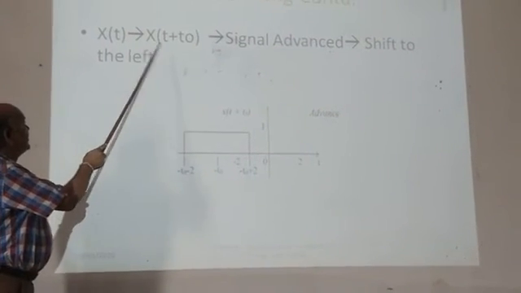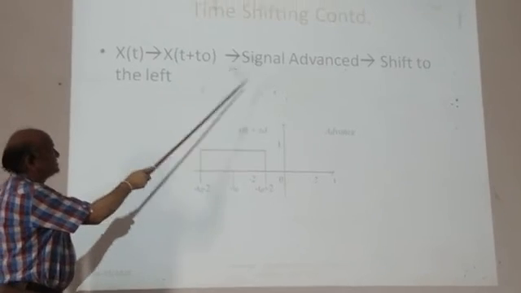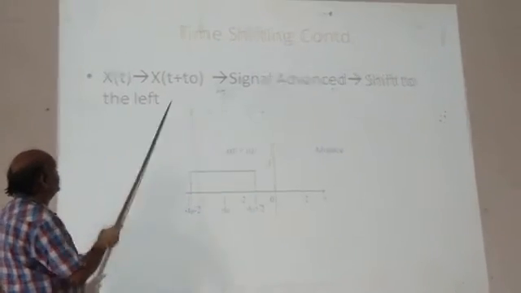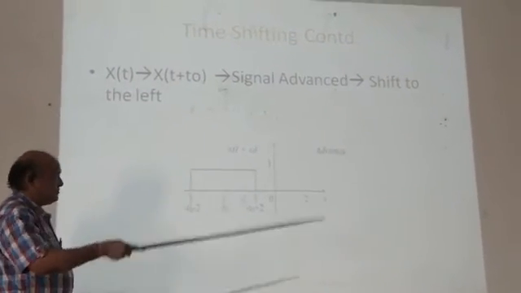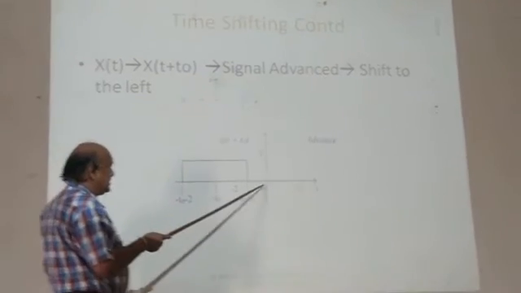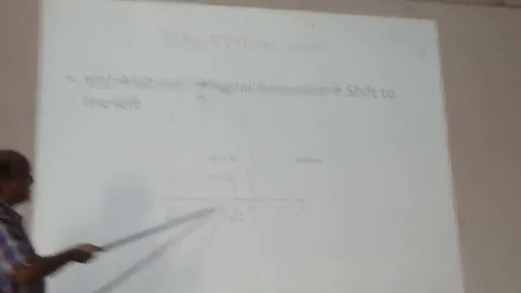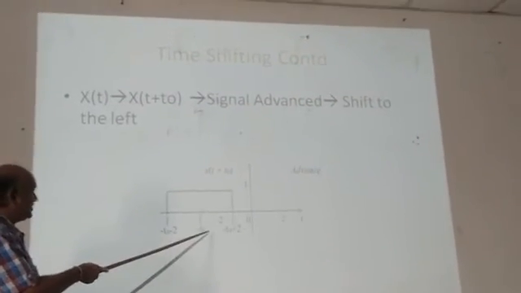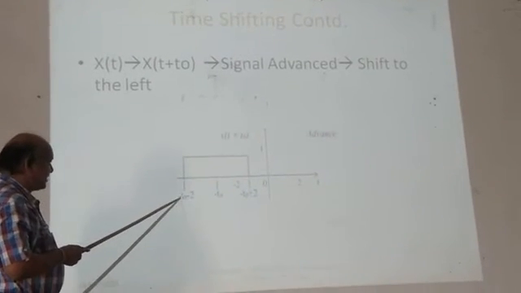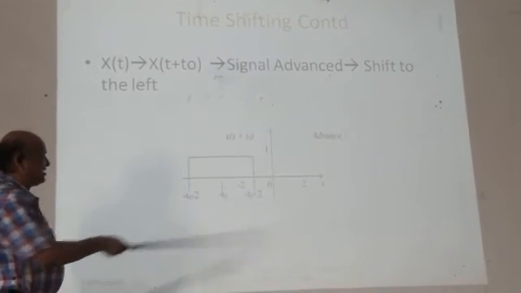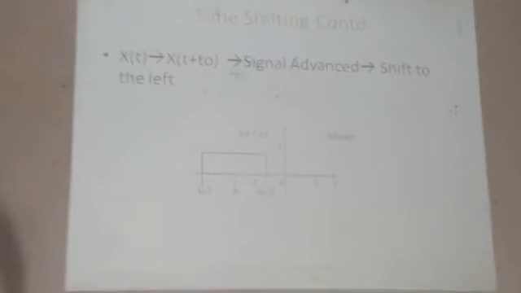Then another one is advanced shifting, x of t plus t naught. The signal is advanced, shifted by t naught to the left. This is called a left shift. Previously we have seen the right shift. Similarly, this is the left shift, called advanced shifting by t naught. This t naught is shown here. So this is minus t naught minus 2 and minus t naught plus 2. This is called advanced shifting.